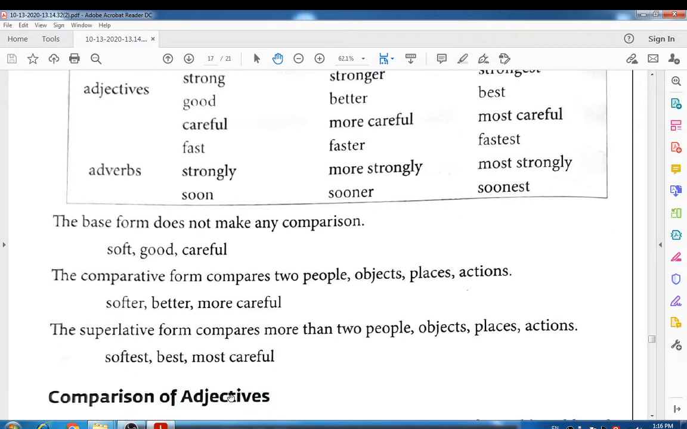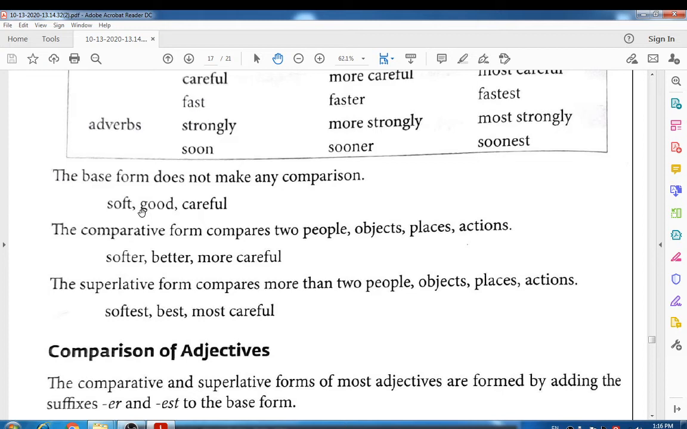Look at that. The base form does not make any comparison. If there is a base form, then there will be no change while using it in a sentence. First you just have to put that base form in as... as. I will tell you the example. Sunita is as tall as Rashmi, right? Like that you have to put the base form of the adjective or adverb in as... as.